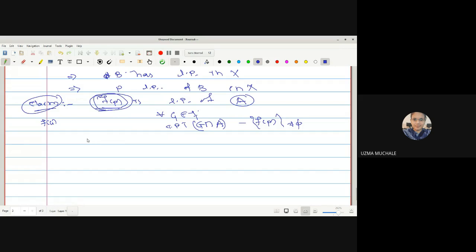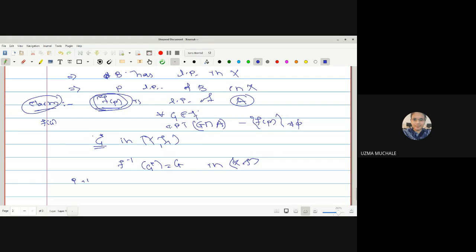So for that, let us consider some open set, say G star, in Y2 star, just to have a difference of notation from X2 and Y2 star. So what will be f inverse of G star? It will be some open set in X2. So I select f inverse of G star equal to some set G in X2.